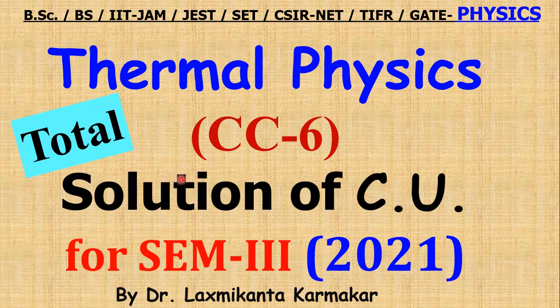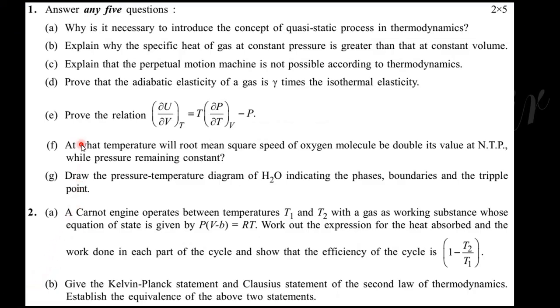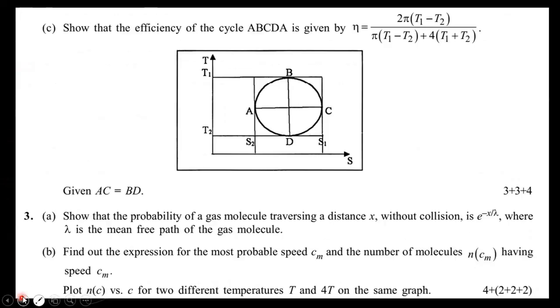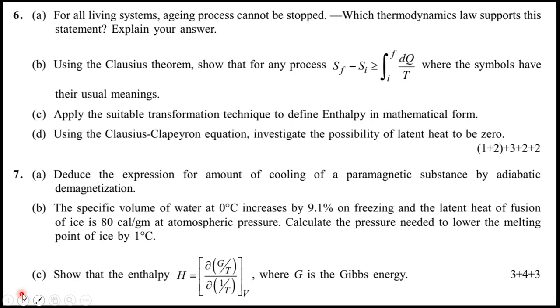In this video, I want to discuss the solution of thermal physics, that is the CC6 paper of Calcutta University third semester, year 2021. At first, we can see the question paper in 2021 for semester 3 Calcutta University physics honors. You can see this is question number 1, then question number 2, question number 3, 4, 5, 6 and 7.